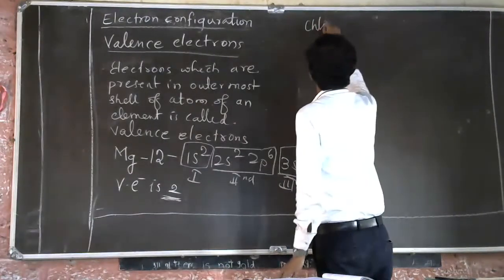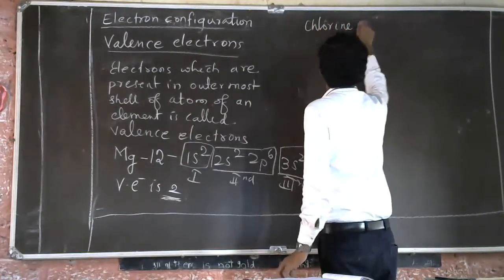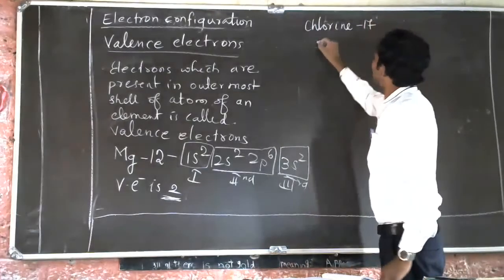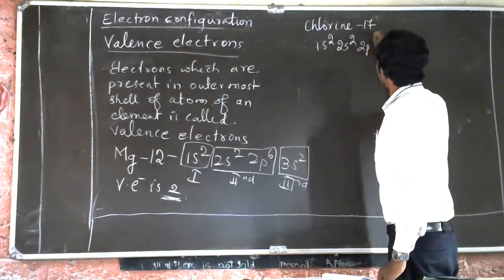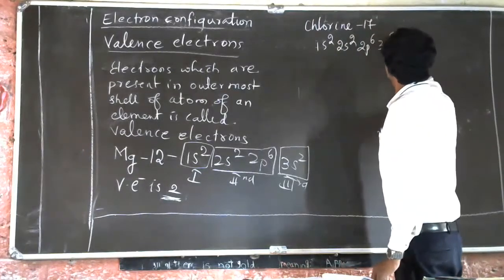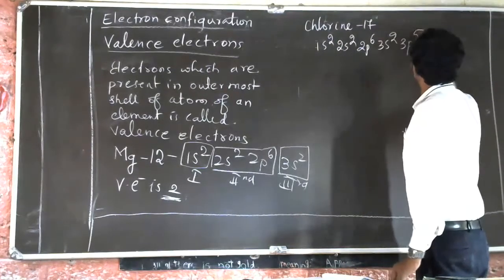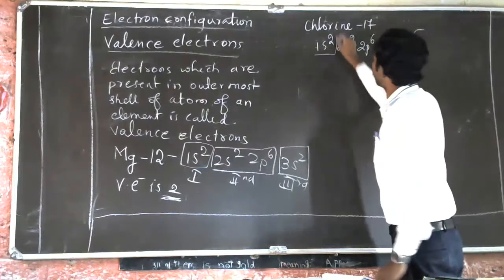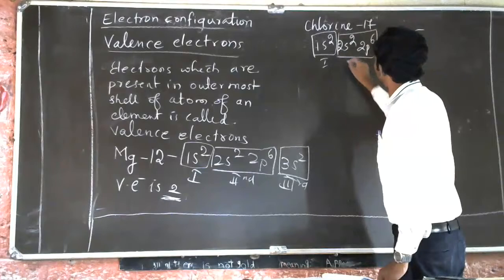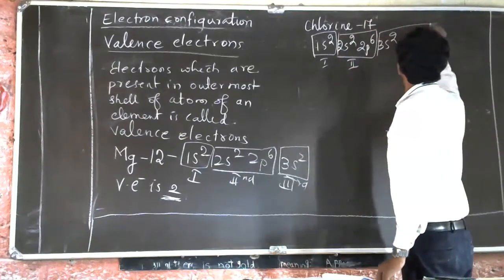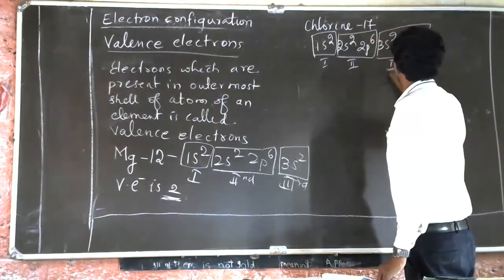One more, chlorine, atomic number 17. So 1s2, 2s2, 2p6, 3s2, 3p5. See here, this is the first shell, this is the second shell, this is the third shell.